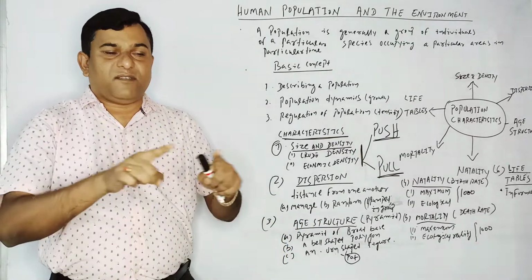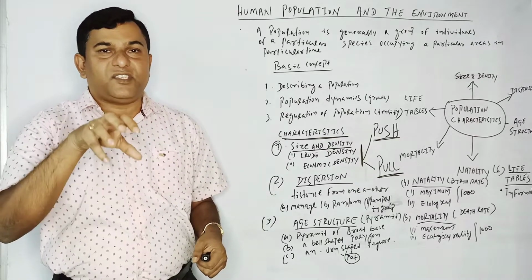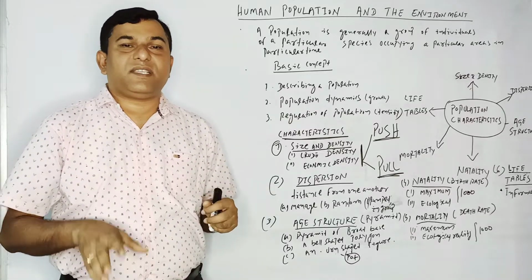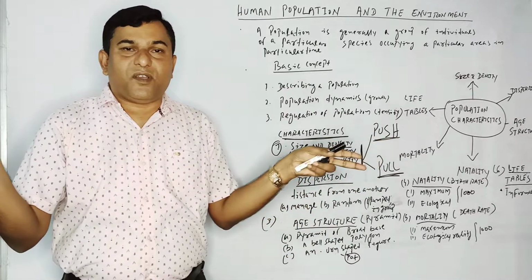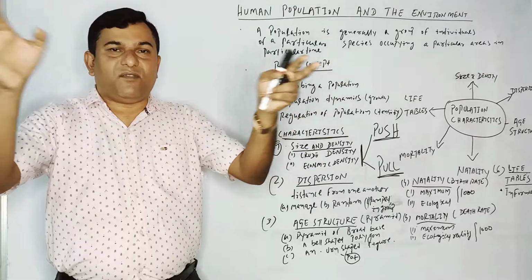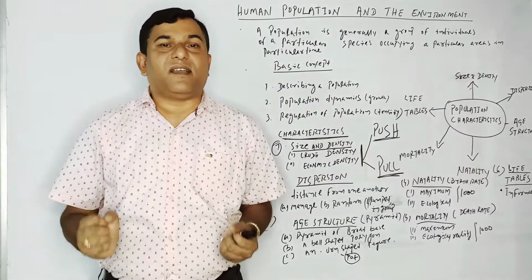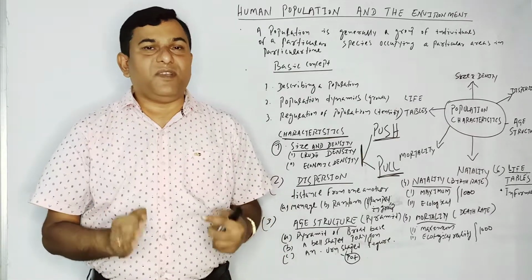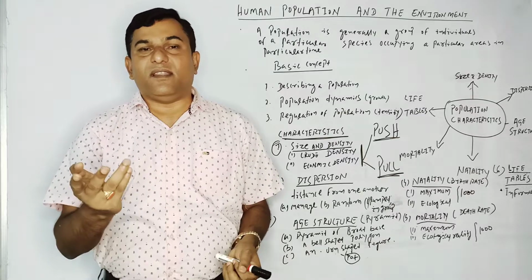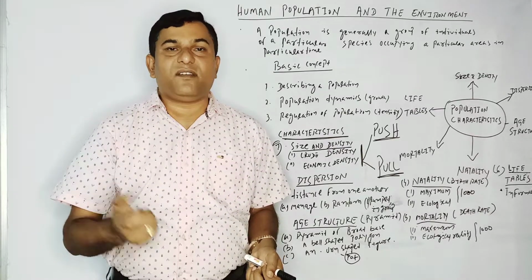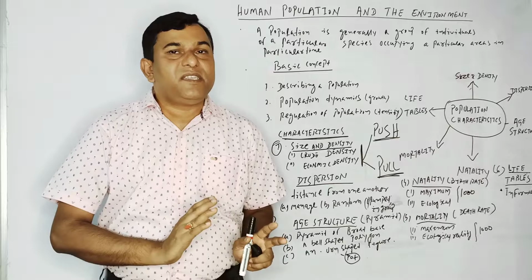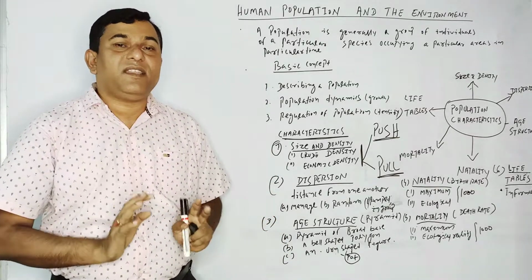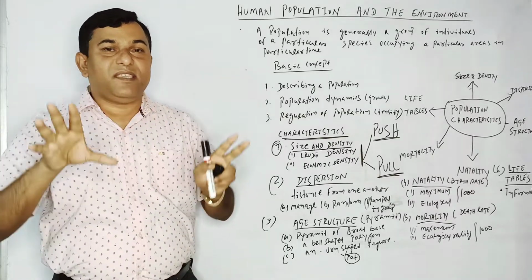For instance, suppose you are constructing and installing an industry, starting an industry in a place. Most of the people come through the pull factor from the outside area to work and to earn their livelihood. For this purpose, definitely the industrial workers need food, they need shelter, they need everything for their domestic use as well as commercial use, or any kind of entertaining use. For this purpose we are making such things.